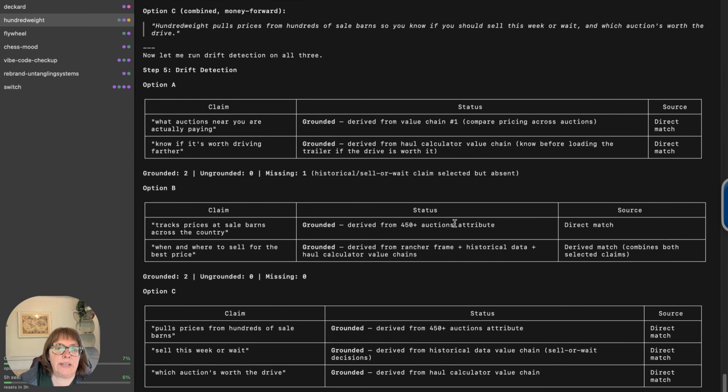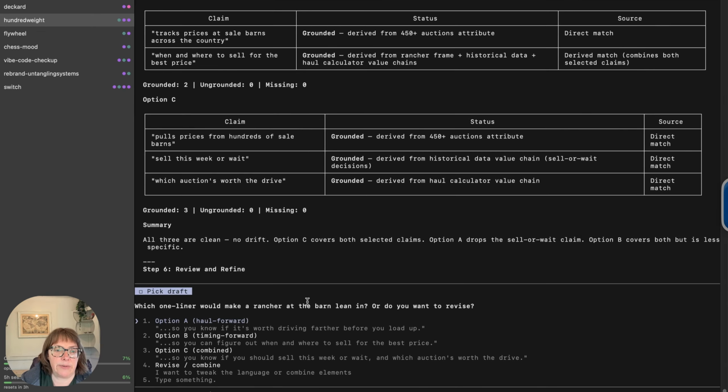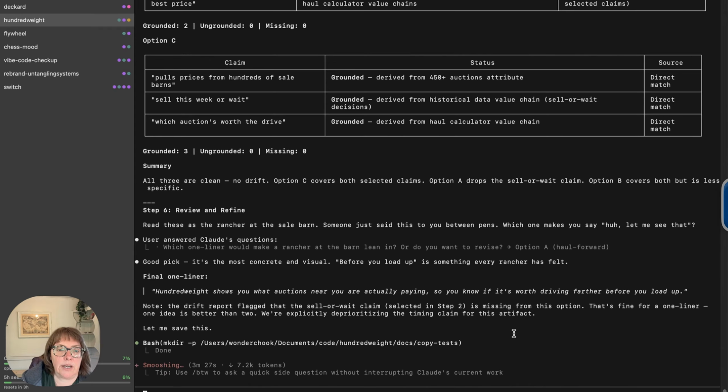So now it's saying hundredweight shows you what auctions near you are actually paying, so you know if it's worth the drive. Tracks prices at sale barns across the country. Pulls prices from sale barns so you know whether you should sell this week or wait. I'm going to go with A because it's really not about hundreds of them. So let's go with the one-liner that I like. And so it's flagging that I've drifted from my positioning a little bit. It's saying, okay, it could be fine for a one-liner, but you can imagine if I'm doing a landing page, it might be more important to go back through it.